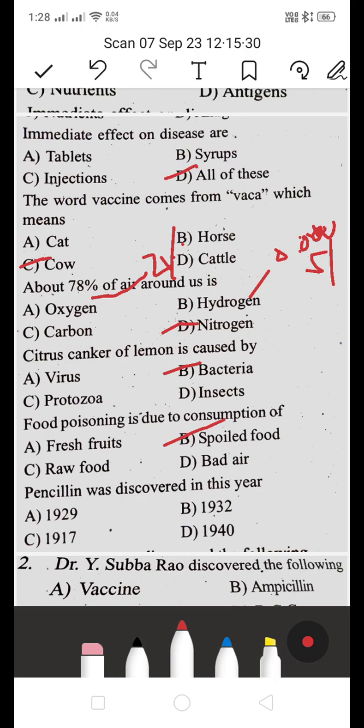Penicillin was discovered in 1928 actually. But in the years 1928 to 1929 they discovered penicillin, and penicillin was discovered by Alexander Fleming.